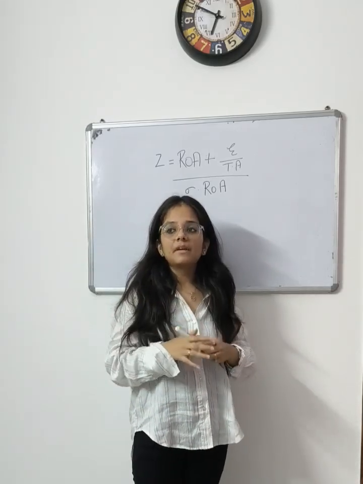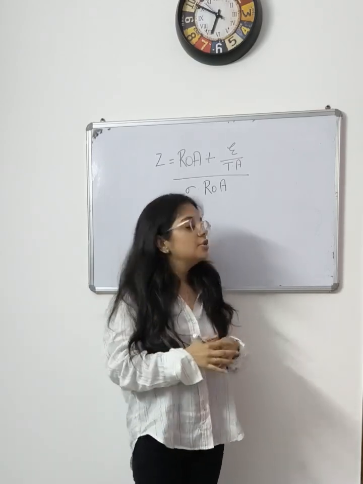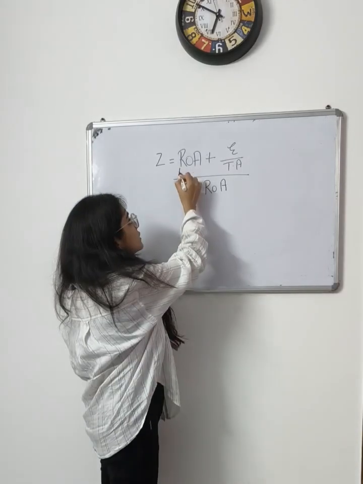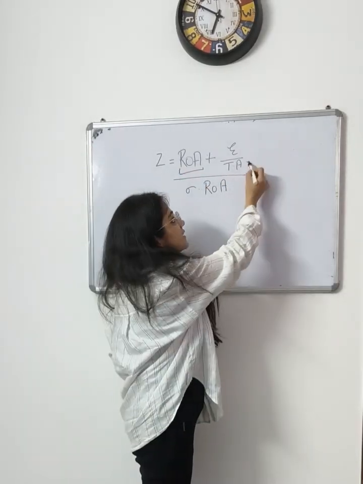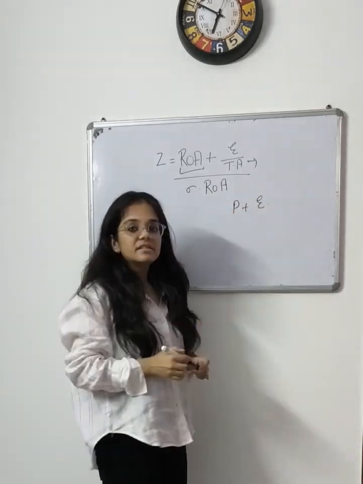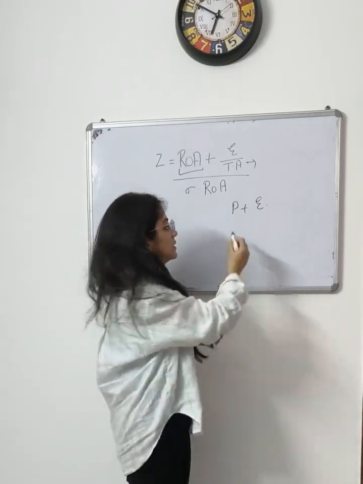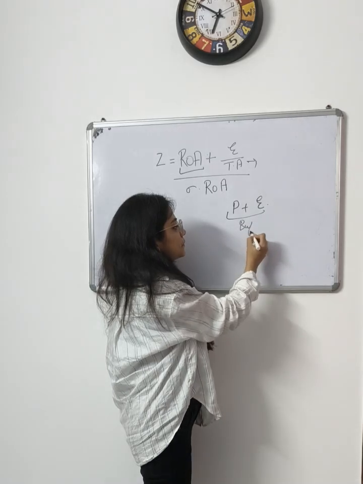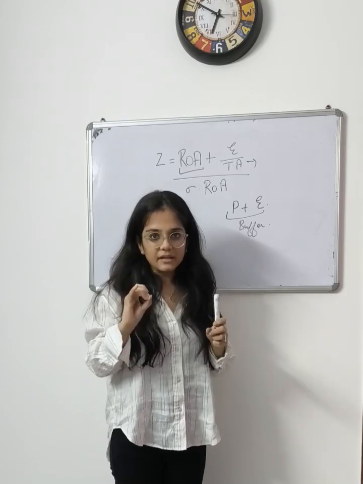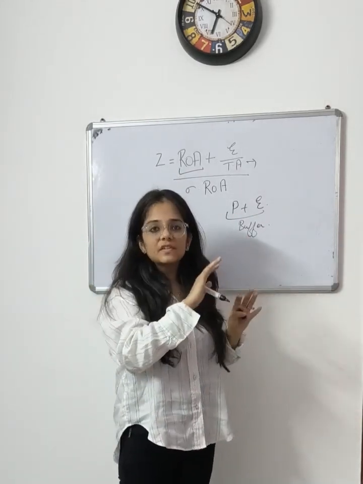See, for example, if there is a crisis situation or some stress going on, a bank has two things: first is profit and second is equity. Profit plus equity acts as a buffer for the bank in case of any crisis situation. Let me simplify this formula.